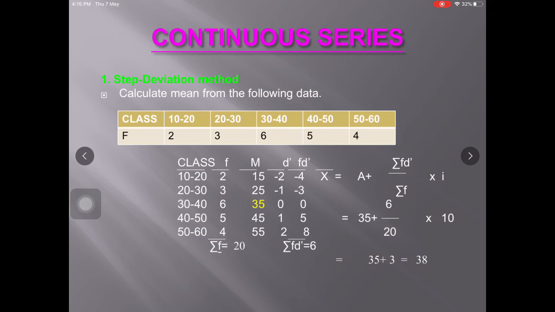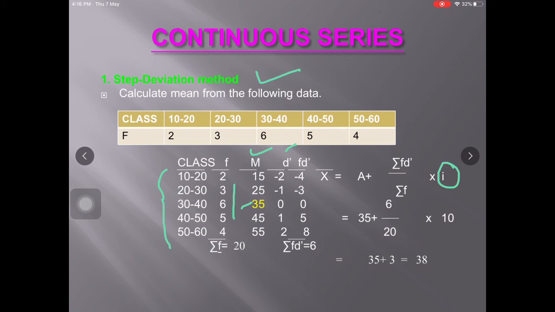Similarly we can compute arithmetic mean using step deviation method. We have to write the question, that is 10 to 20, 20 to 30, we have to write the frequencies and we have to find out the mid values, then deviations from assumed mean, we have taken the assumed mean as 35. Then we have to find out d dash by dividing the deviations by the i, that is class interval.